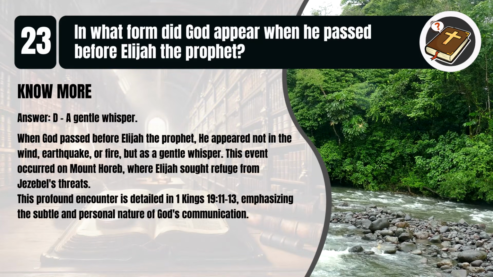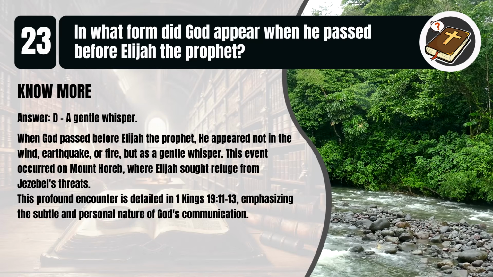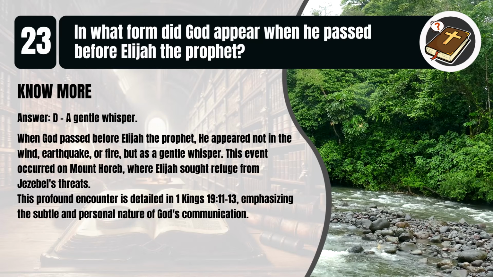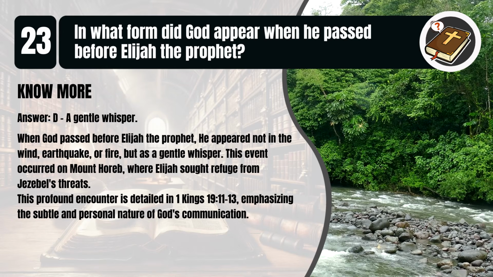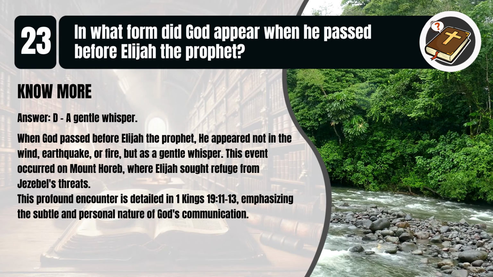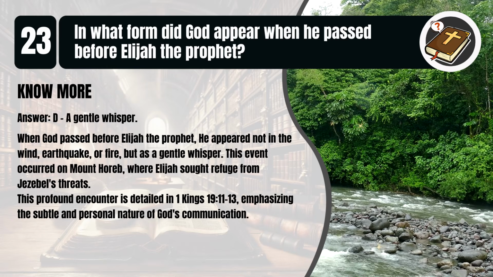That's D. A gentle whisper. When God passed before Elijah the prophet, he appeared not in the wind, earthquake, or fire, but as a gentle whisper. This event occurred on Mount Horeb, where Elijah sought refuge from Jezebel's threats. This profound encounter is detailed in 1 Kings chapter 19, verses 11 to 13, emphasizing the subtle and personal nature of God's communication.